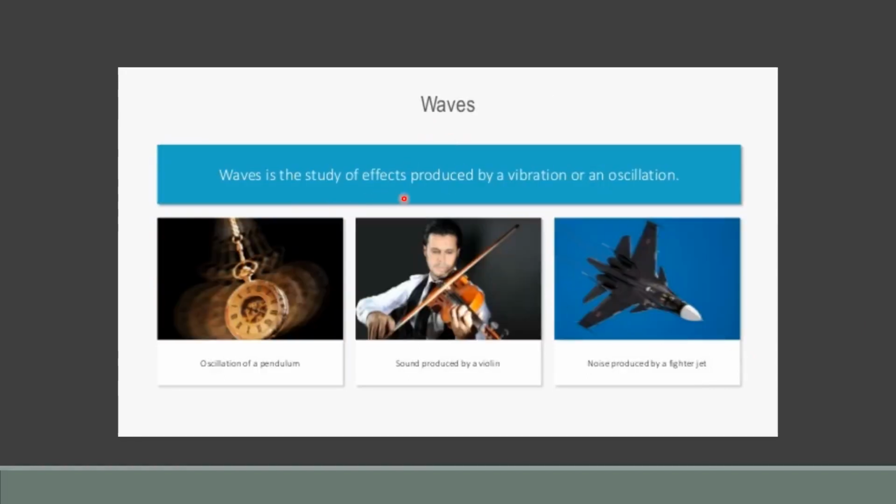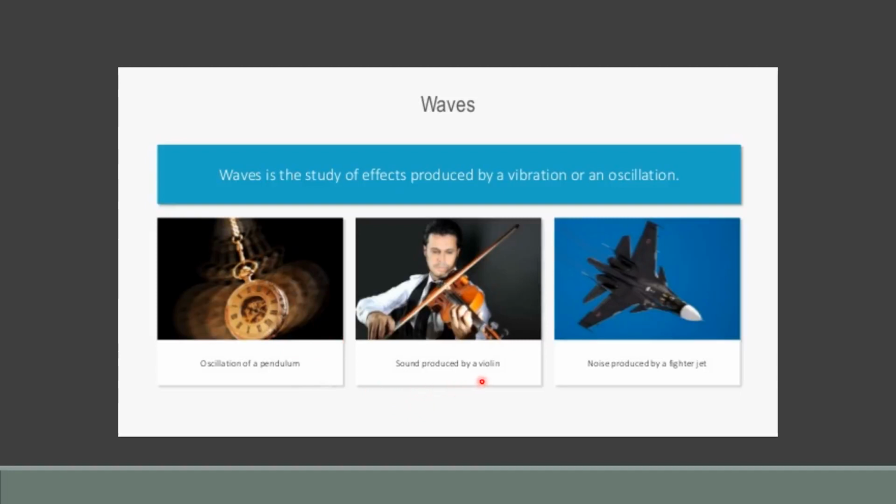Now come to waves. Waves is the study of effects produced by a vibration or an oscillation. This is basically a study of sound. It deals with the physical aspect of sound waves, the production of sound waves. In this we study the properties and applications of sound, like the oscillation of a pendulum. These are some of the applications which we discuss in this branch.